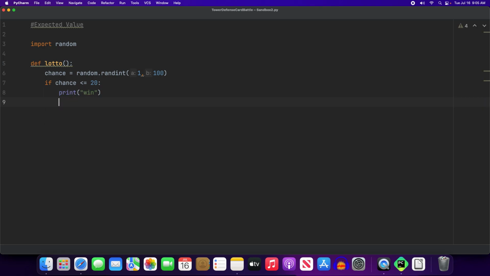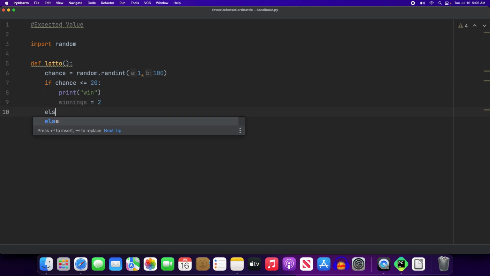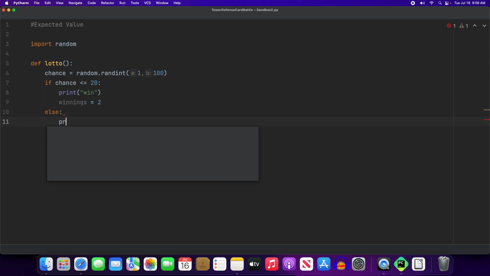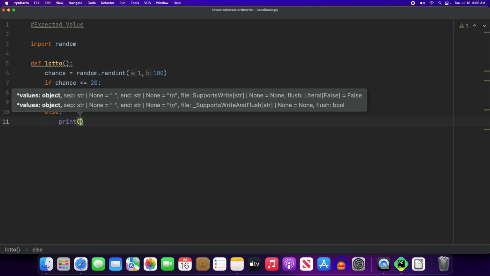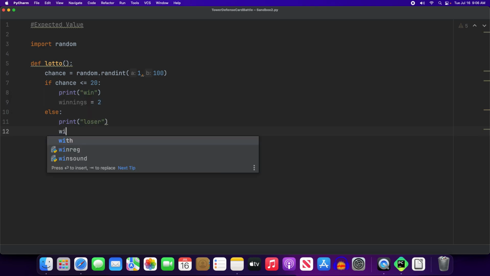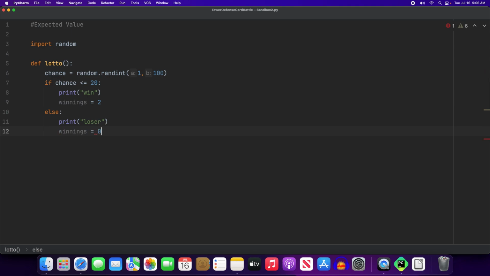And we are going to have winnings equals 2, because we're going to say $1, you double your money if you win. Else, print loser, and winnings is equal to 0.